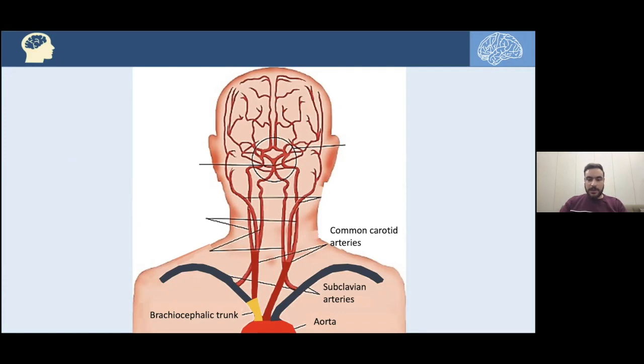And the common carotid artery will divide at the level of C3, C4 in the neck, the vertebral level, into the internal and external carotid artery. Indeed, the internal carotid artery will go into the brain and supply the brain and the eye, while the external carotid artery will supply the muscles of the head and neck and the structures of the head and neck.